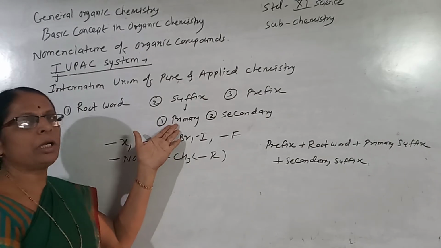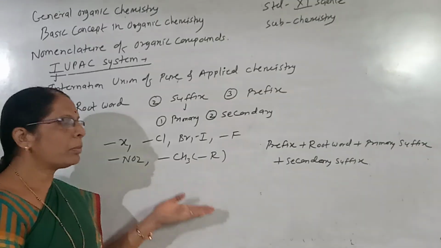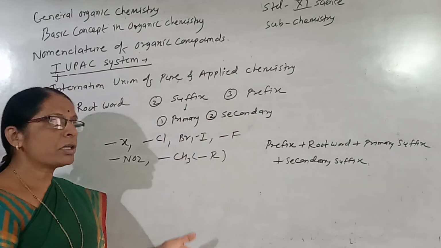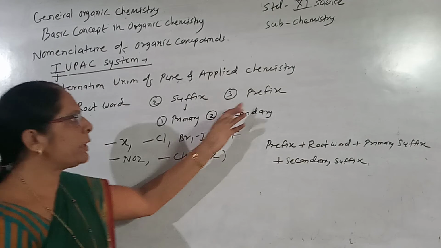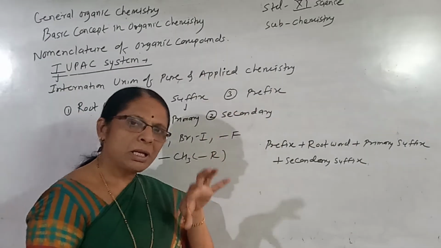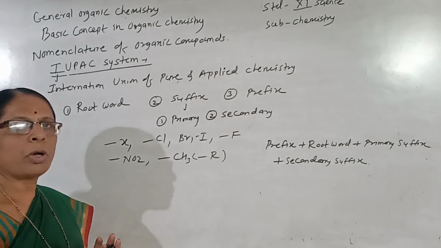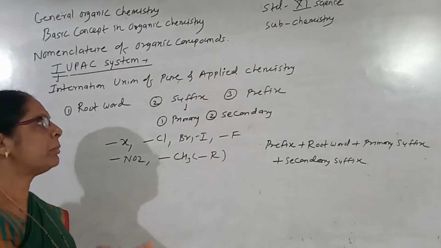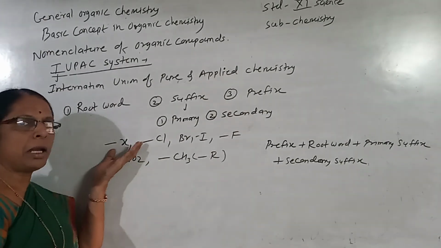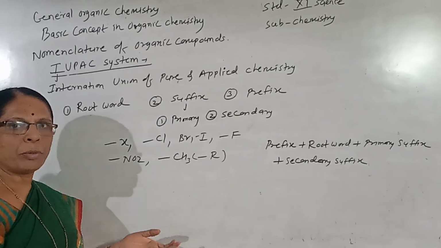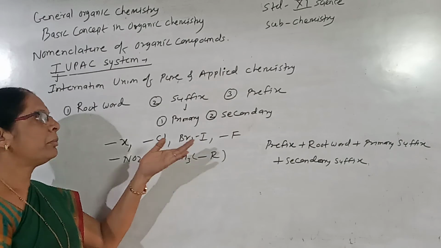The primary suffix indicates whether it has a single bond, double bond or triple bond. The secondary suffix indicates which functional group it has, and the prefixes are given to groups which are not actually considered as functional groups in the organic compound. For example, halide compounds, nitro compounds, alkyl compounds. So these are considered as a prefix.